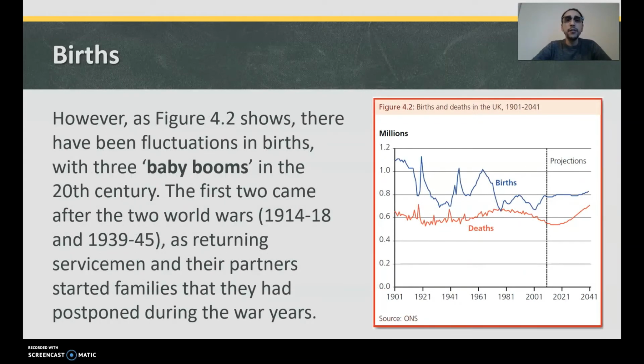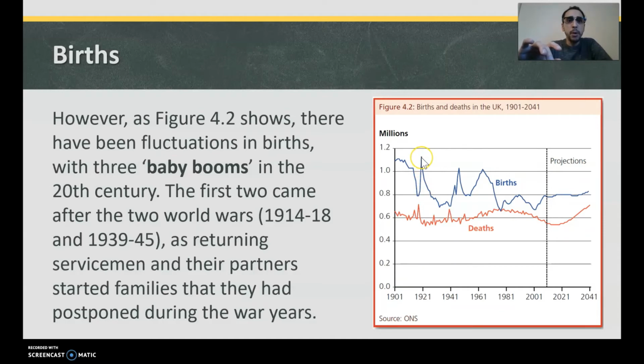However, as figure 4.2 shows, there have been fluctuations in birth with 3 baby booms in the 20th century. Okay, so there are baby booms. The first 2 came after the 2 world wars. So you can see, after 1914 to 1918, there was a baby boom. You can see, bang, all the babies went up. And this was because it was after the war, right? The population had to be increased because so many men died.